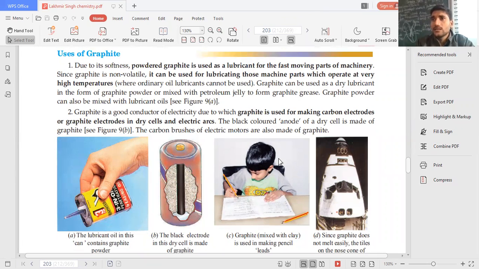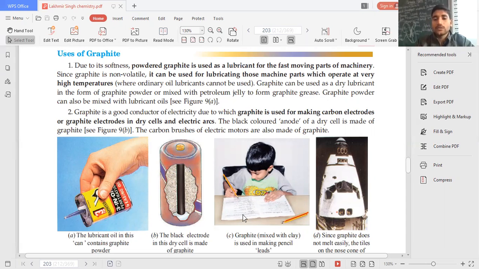You understand lubricants, right? Like the oil you put in a bicycle, or the mobil oil in a bike, just to improve the functioning of their engines, to ensure the smooth functioning of their engines, alright. Graphite is a good conductor of electricity, due to which graphite is used for making carbon electrodes or graphite electrodes in dry cells and electric arcs. The black colored anode of a dry cell is made of graphite.